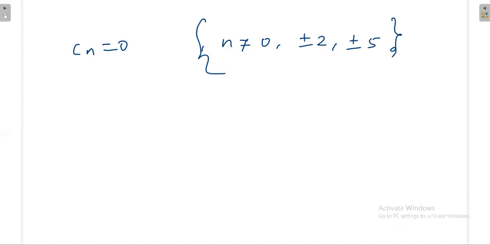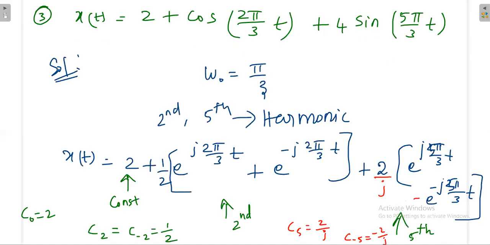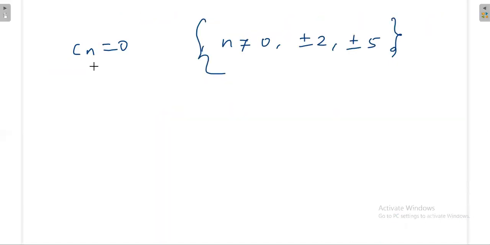So finally, Cn will be 0 except when n is equal to 0, plus or minus 2, or plus or minus 5. Whenever we have these values, we will have some values here. Other than those values, we get 0. Okay, we'll stop with this. Thank you.